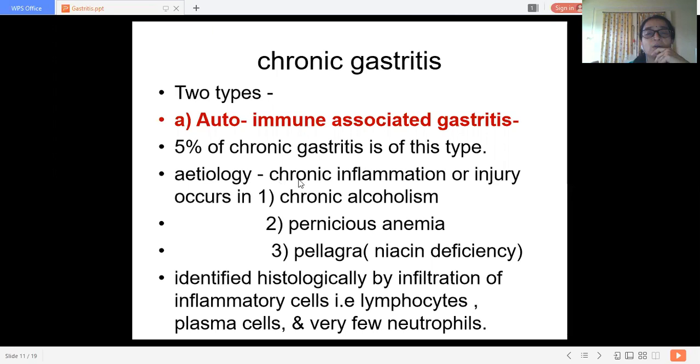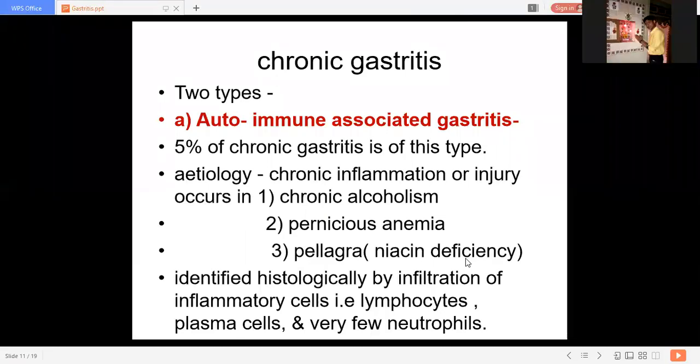Etiology: chronic inflammation or injury occurs in case of chronic alcoholism, then in case of pernicious anemia and pellagra. What is pellagra? It is nothing but niacin deficiency. Niacin, which vitamin?